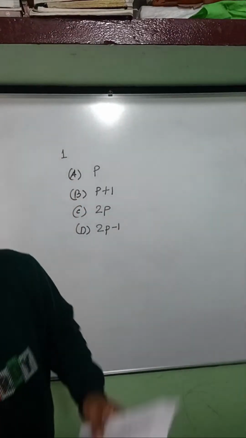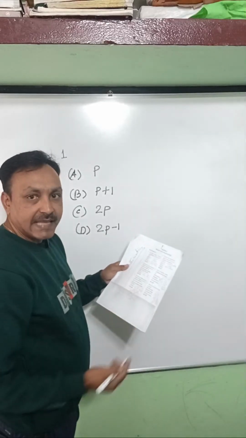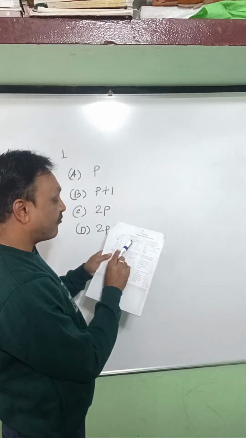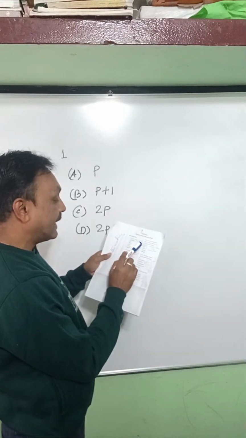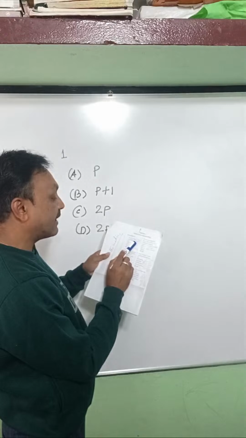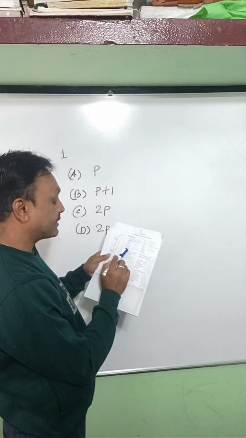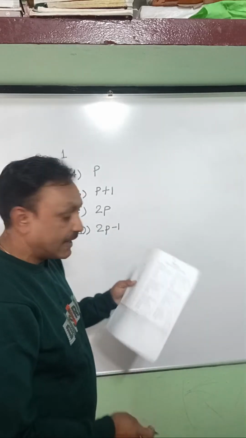This is the Xerox copy of this MCQ. Here I'm repeating the question. Which one will be the correct answer?